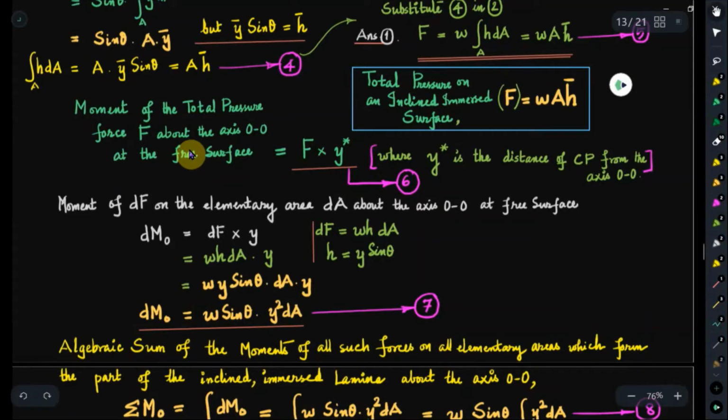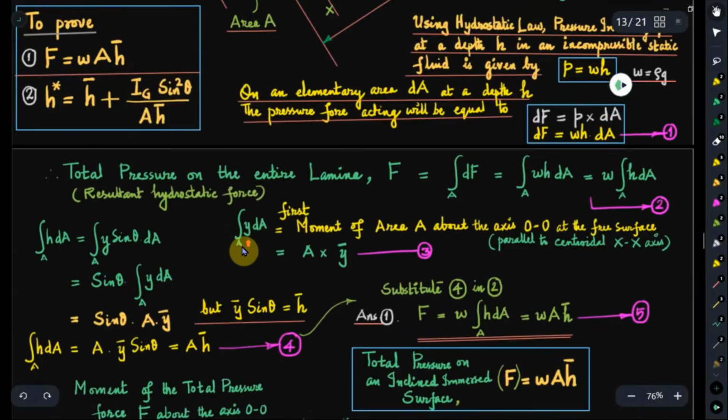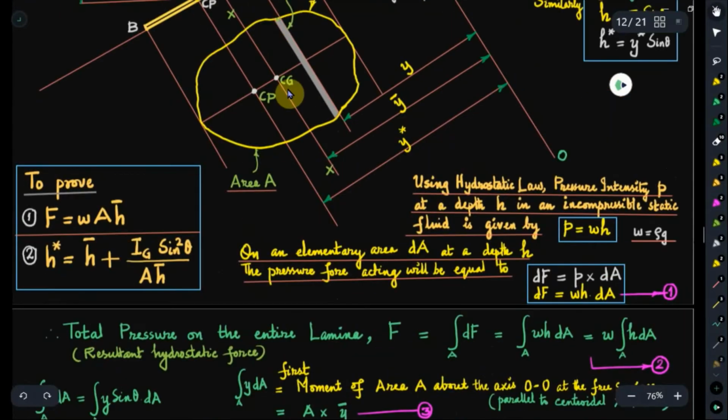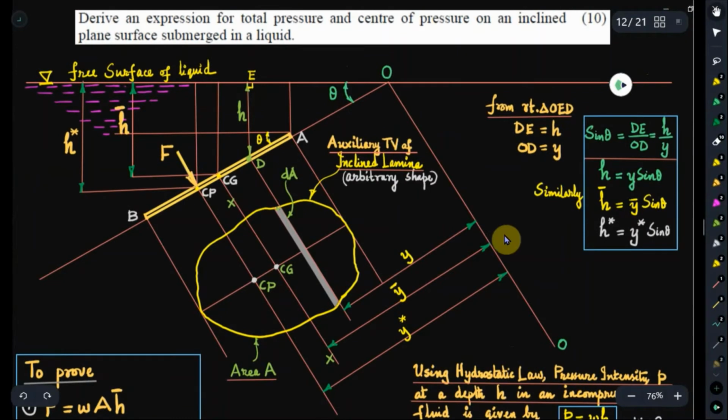So here we have the total moment of forces acting on all such elementary strips with respect to the reference axis OO, that will be equated to the moment of the resultant F about the reference axis OO.